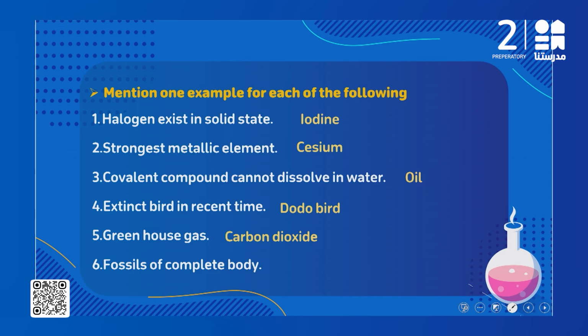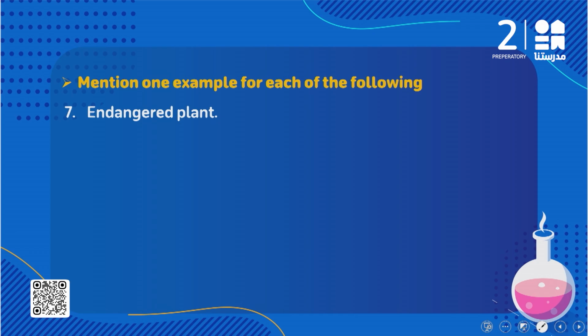طيب number 6, I need example for a fossil of complete body. احنا خدنا 2 examples على fossils of complete body like amber fossil and mammoth fossil. So you can choose any one of them to write it, or you can write both of them. So here we have mammoth, or you can write amber, or you can write both of them. طيب endangered plant. What is the plant that is endangered and it may be extinct in the recent years? We have papyrus plant. Okay, and we said it was used in manufacture of writing paper.